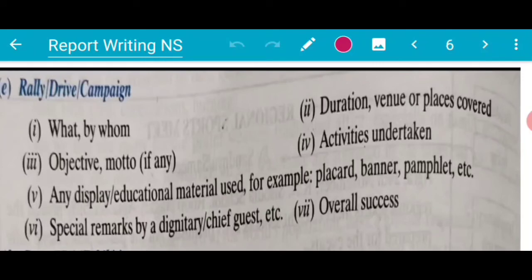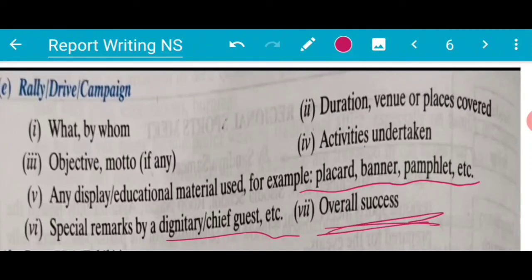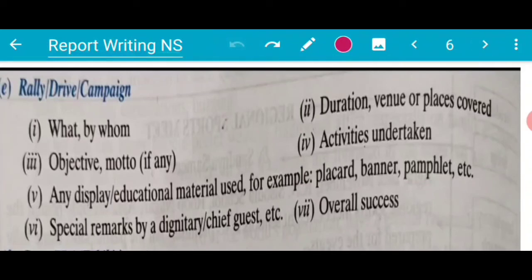The next one is for rallies, drives and campaigns. So here also: what, by whom, then duration, venue or places covered, objectives or mottos if any, activities undertaken, any display, educational material used, for example placards, banners, pamphlets etc. Special remarks by the dignitary or the chief guest etc. and the last one is overall success. So note it down, take a screenshot and note it in a notebook.